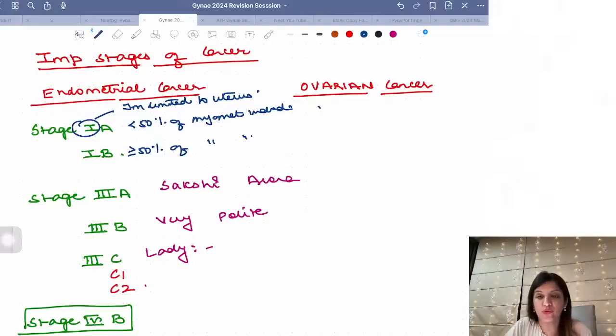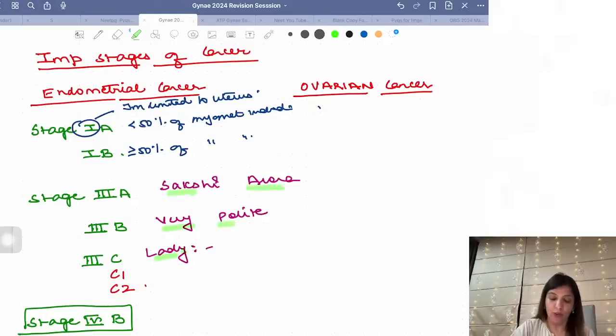Then I want you to know stage 3A, B and C of endometrial cancer. You can remember it by the mnemonic Sakshi Arora, very polite lady, where S stands for serosa, A for adnexa, right?